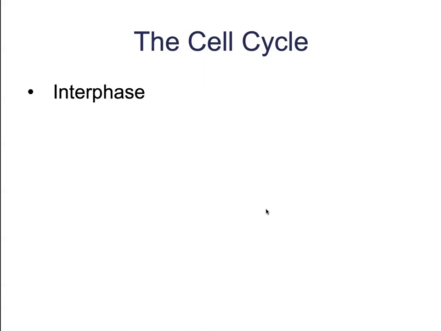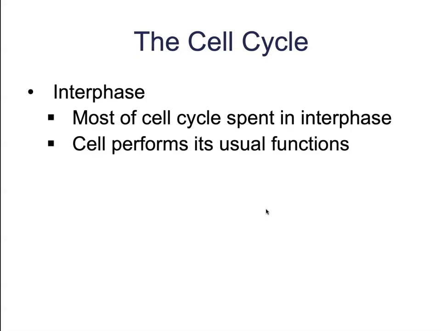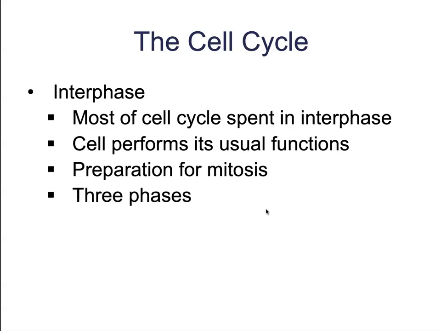So the first thing we're going to look at is going to be the stage of the cell cycle known as interphase. Most of the cell's life cycle occurs during this phase. In fact, it can take up about 90% of the cell cycle. So this is where and when the cell is going to perform all of its usual functions depending on the cell type. So if it's a liver cell, it's going to be busy with detox. If it's a kidney cell, it's going to be cleaning out your bloodstream. If it's a pancreatic cell, it's going to be producing insulin. All of that happens during interphase. So we're going to perform our usual functions and we are going to get ready for mitosis.